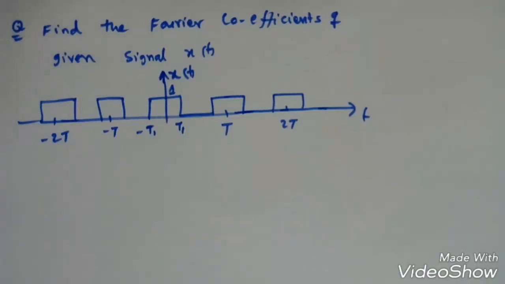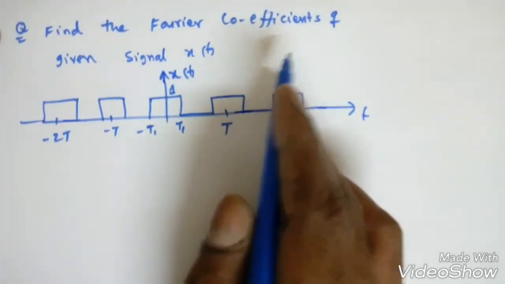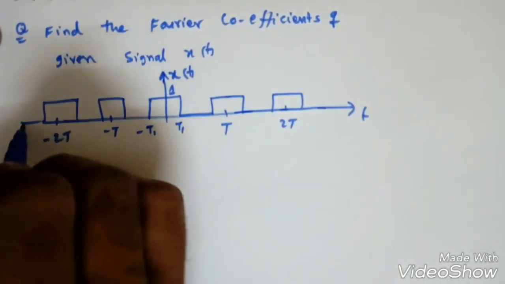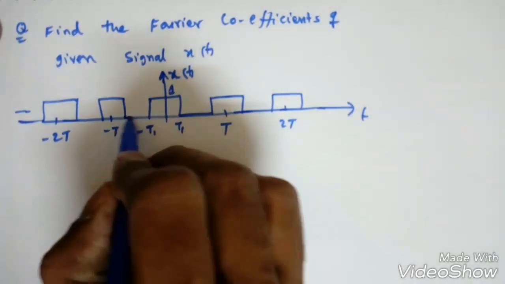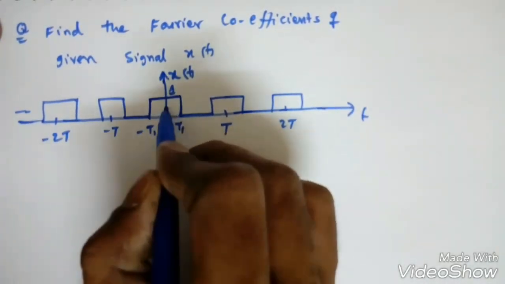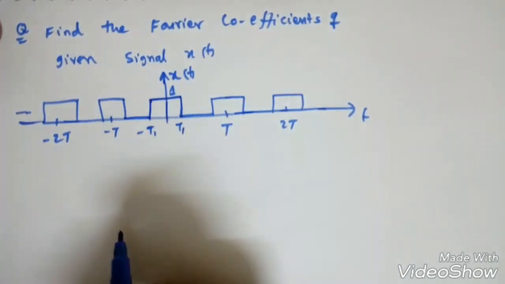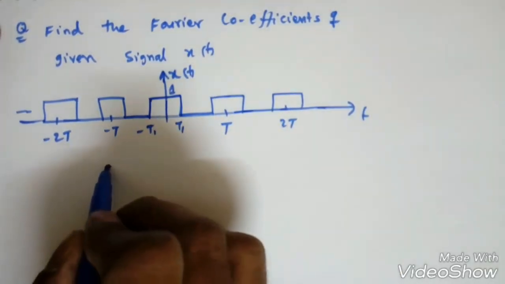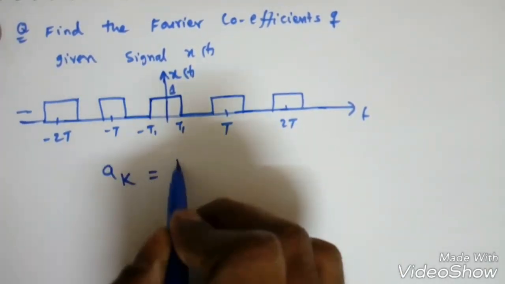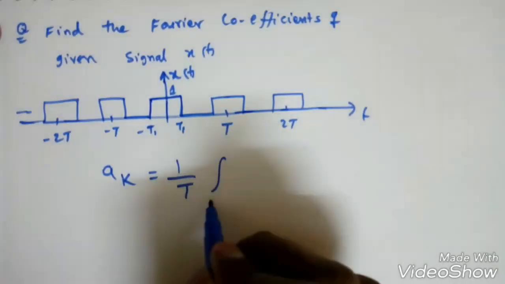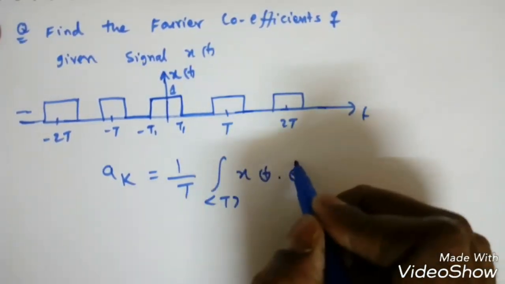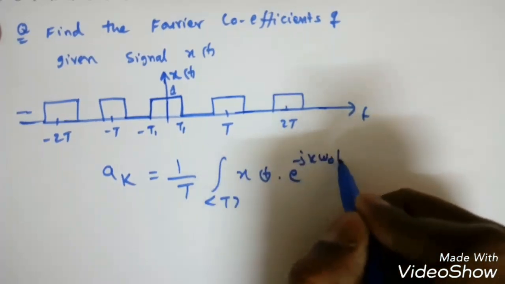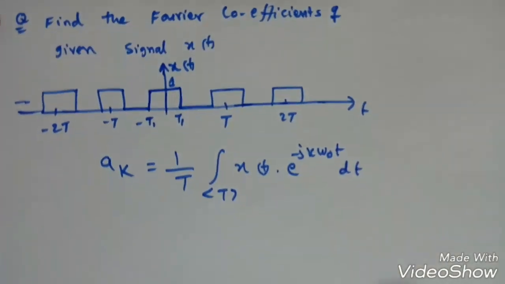Now we will solve one example problem. Find the Fourier coefficients of the given signal x of t. If you see this, it's a periodic signal x of t. So what is the fundamental period? It is 0 to T. Now, what are the Fourier series coefficients? a k is equal to 1 by T over a single period T of x of t into e power minus jk omega naught t dt. Now how do we find this?